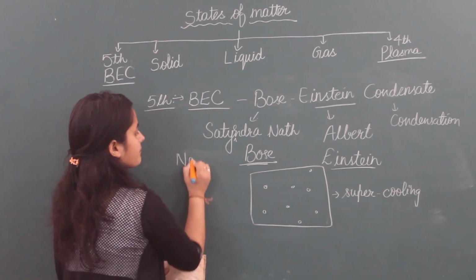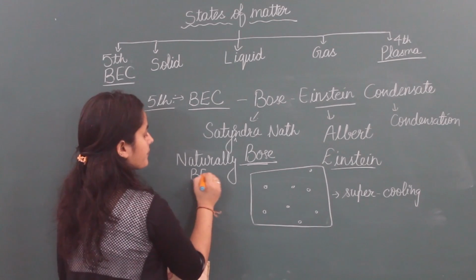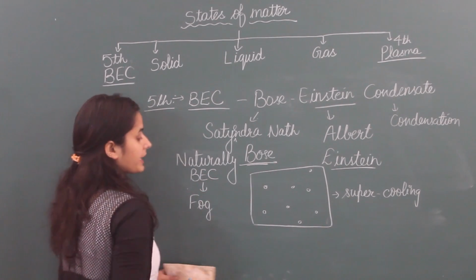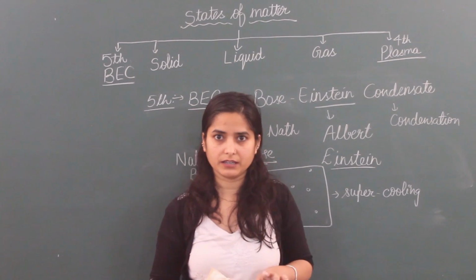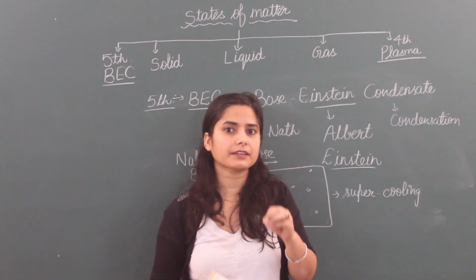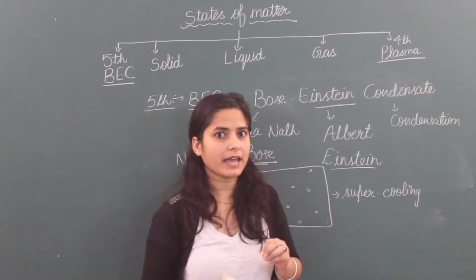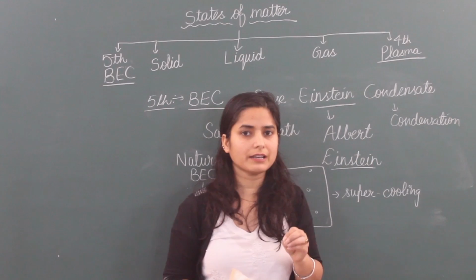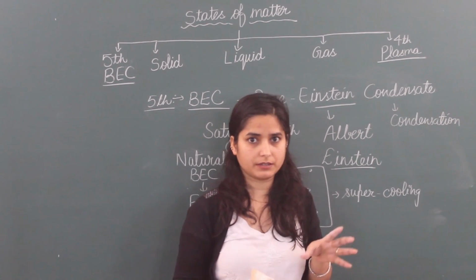Naturally you can see this BEC in the form of fog. What happens in winter days? Water vapors are present in the air. Normally when the sun rises, they get heat and they evaporate, converting into gas in summer season. And in winter season, when the temperature is not very low, they condense in the form of dew drops on grass.